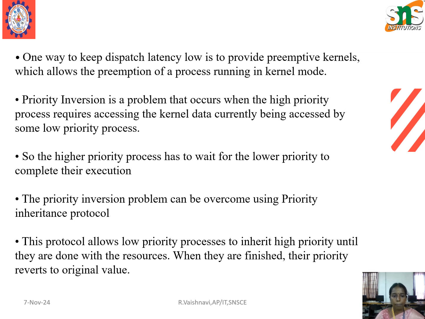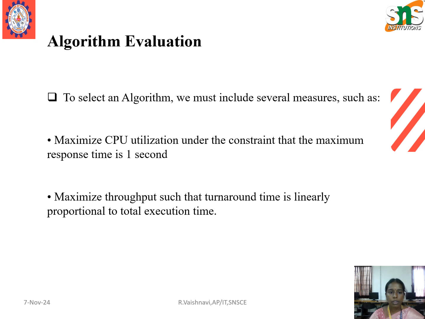So the higher priority process has to wait for the lower priority process to complete its execution. The priority inversion problem can be overcome using the priority inheritance protocol. This protocol allows the lower priority process to inherit the higher priority, and when they are finished with the resources, it reverts to the original value.